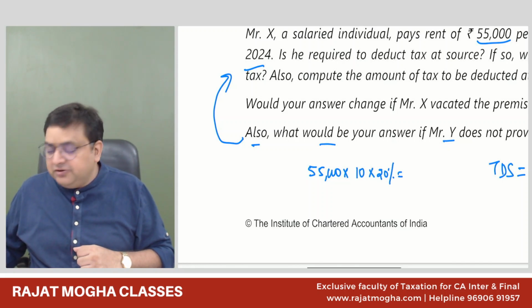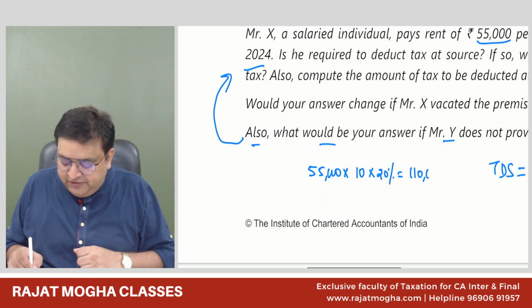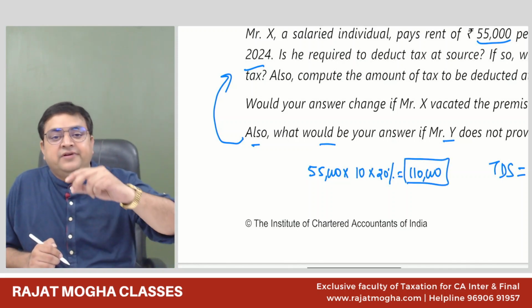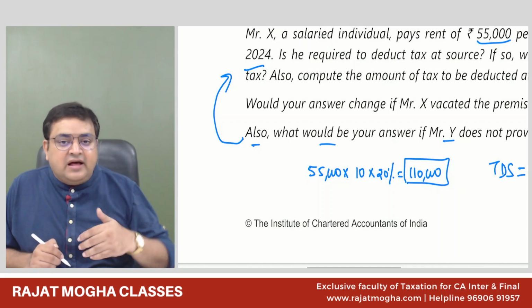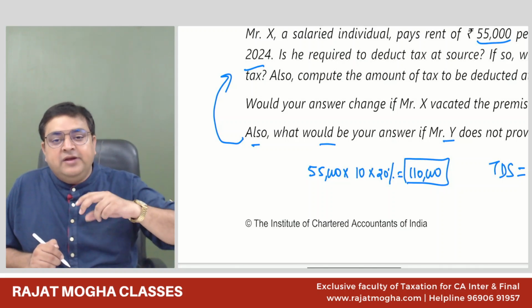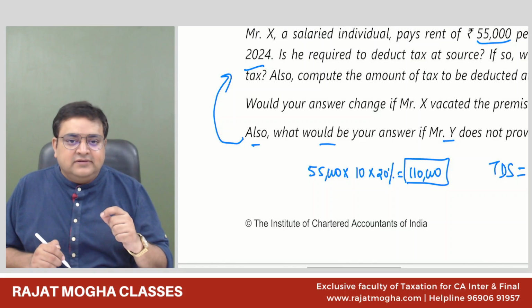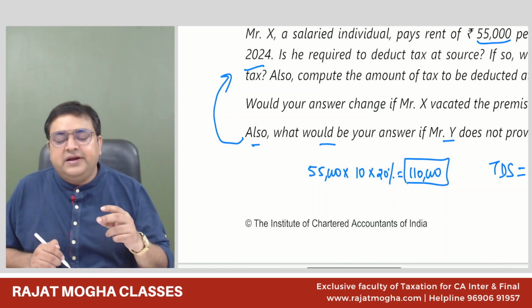So in the month of March, 55,000 into 10 into 20%, so it is 1,10,000. We will be deducting it in the month of March at the end of the year, when we are giving his last rent. But the problem is that the last month rent was 55,000. So how can we deduct 1,10,000 from 55,000? This section says that if the TDS amount is more than the last month rent, then we will restrict our TDS up to the amount of last month rent only.